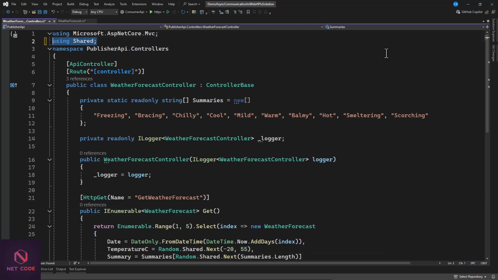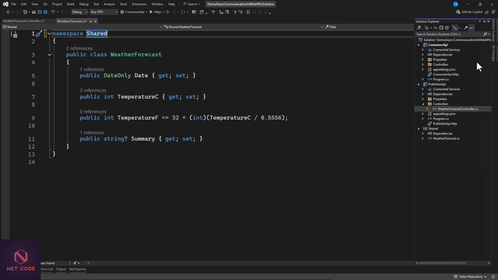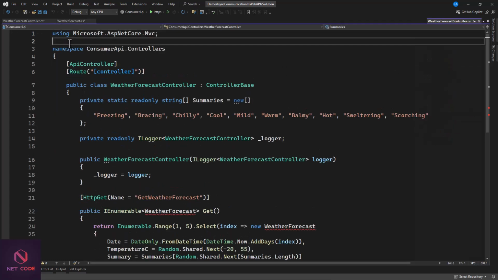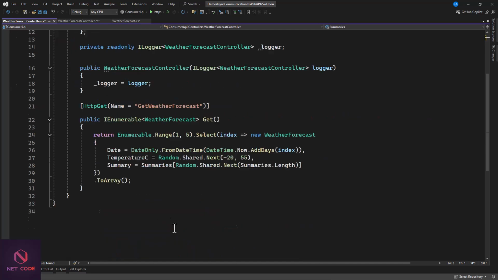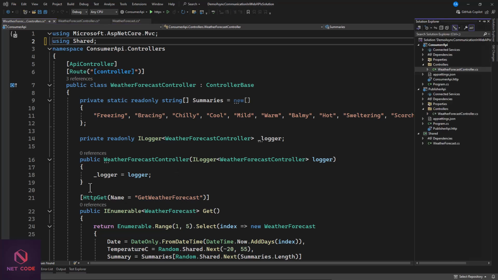Good. Now let's do the same to the weather forecast in the consumer API controller. Then using shared, we have it set. So it is the same, just that you move this class to a single unit, which is going to be shared by both APIs. Now, in order to use the MassTransit in the publisher, let's go to the program and register that in here.